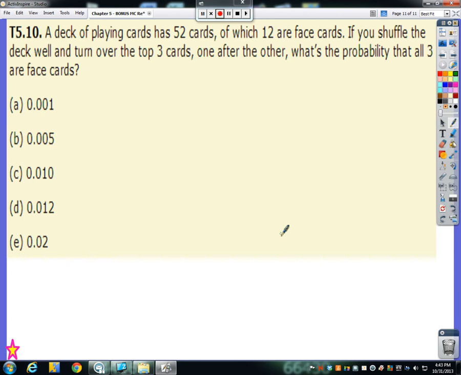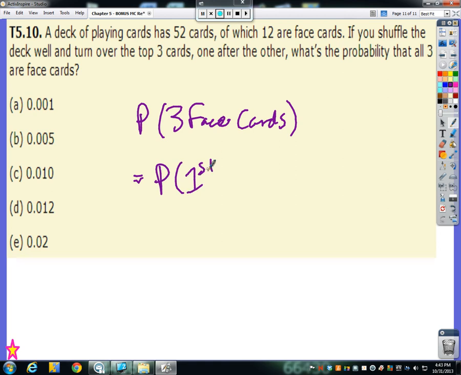And the last problem. A deck of playing cards has 52 cards, of which 12 are face cards. We have 4 jacks, 4 queens, and 4 kings for a total of 12 face cards. If you shuffle the deck well and turn over the top 3 cards one after the other, what's the probability that all 3 are face cards? So we can look at that as the probability that the first card is a face card. And that is 12 out of 52.